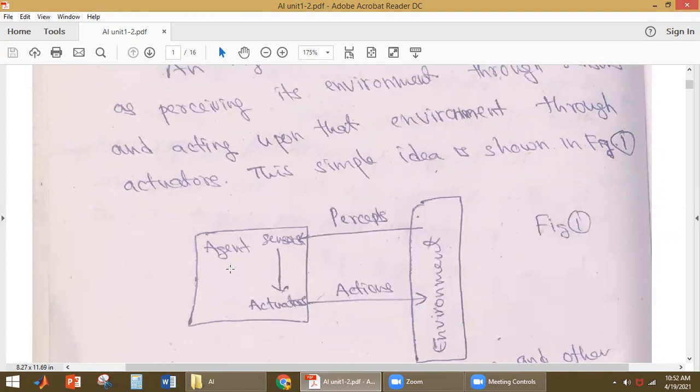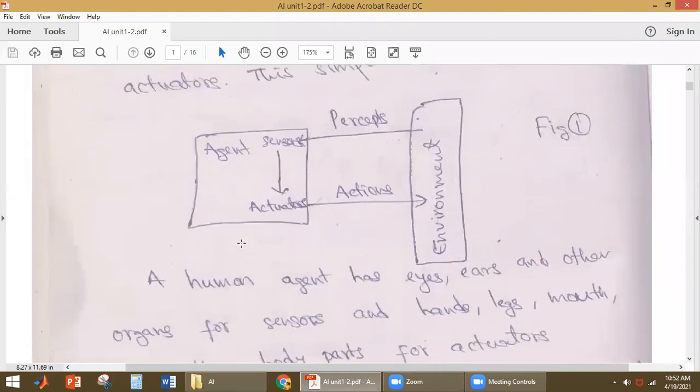So what will an agent have? An agent will have sensors and actuators. Using sensors, it will receive the information, perceive the information about the environment, and using actuators, it will be performing some actions on the environment. So this is called an agent.